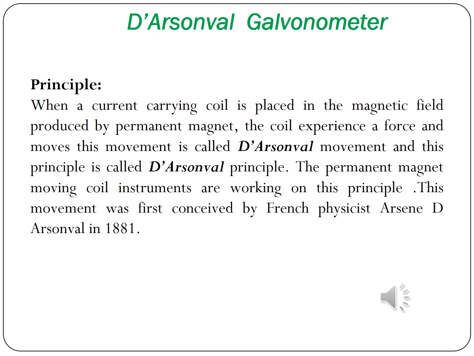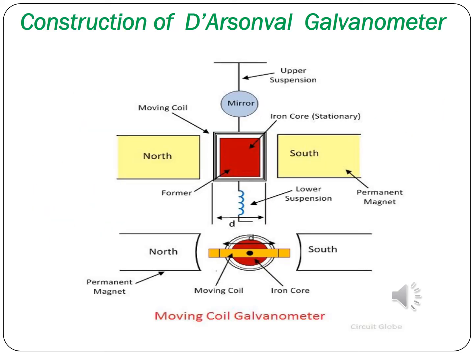So when a moving coil is placed in a permanent magnet field, the moving coil experiences a force. This is the working principle of the D'Arsonval galvanometer, and the same principle is used in the permanent magnet moving coil instrument. In the last slide we saw the principle of operation; in this slide we are going to see the construction of the D'Arsonval galvanometer. The construction consists of a permanent magnet system, moving coil system, suspension system, damping system and an indication system.